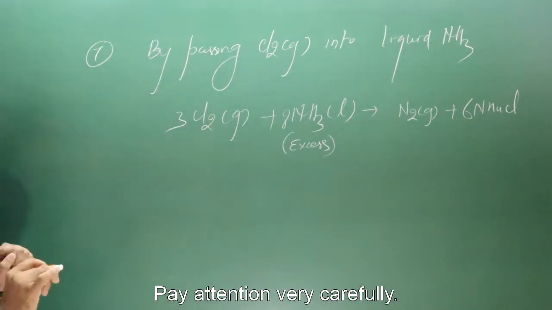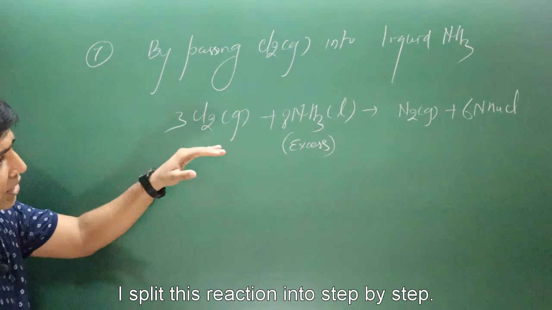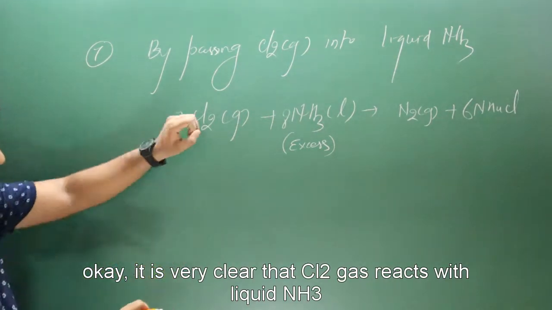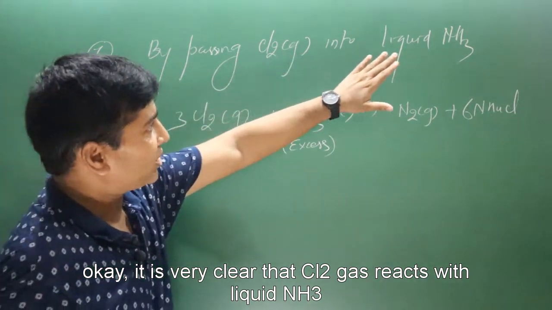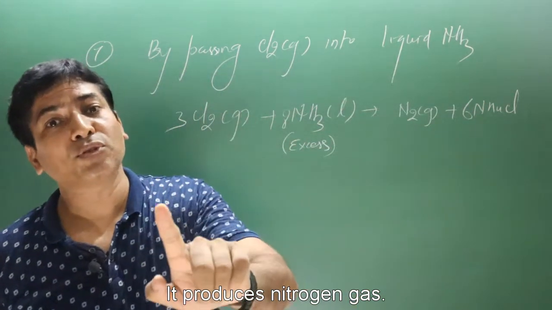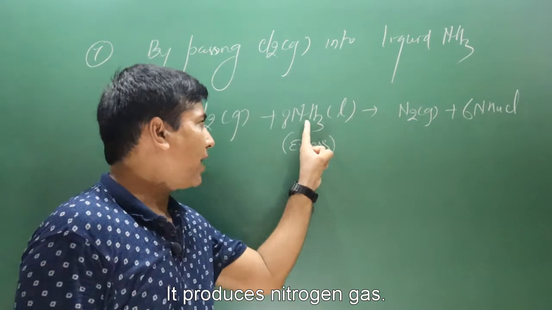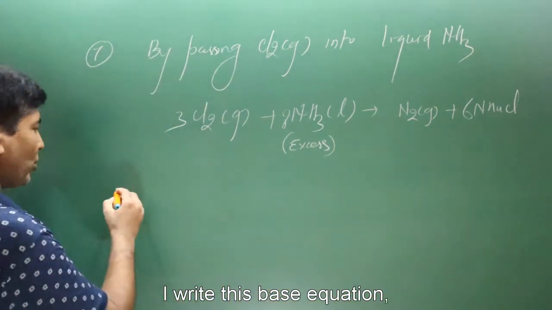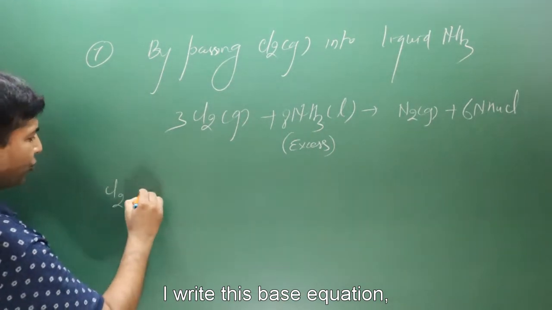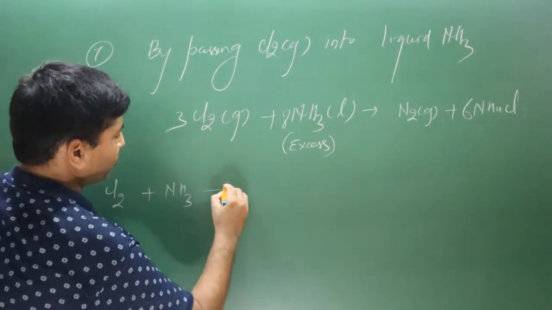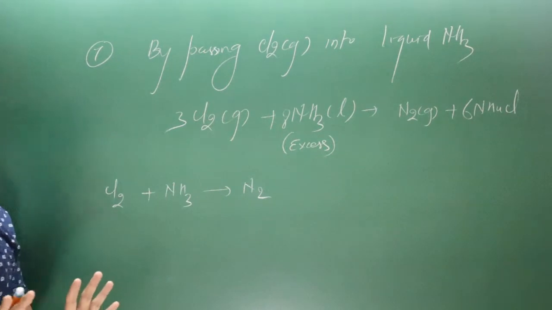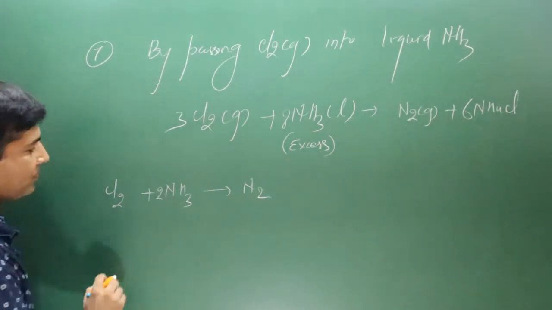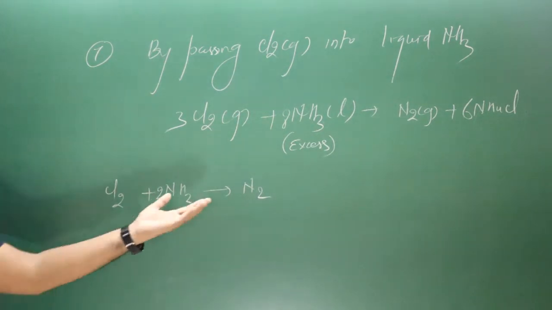Pay attention very carefully. I split this reaction step by step. It is very clear: when chlorine gas reacts with liquid ammonia, it produces nitrogen gas when ammonia is taken in excess. So I write this base equation: Cl2 reacts with ammonia to produce nitrogen gas. Balance it: 2 nitrogen, 1 nitrogen multiplied by 2, then we get 2 nitrogen.